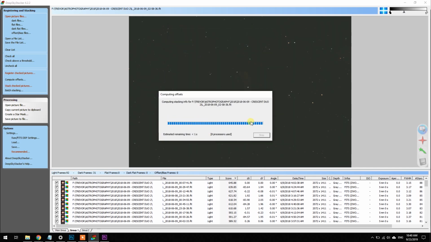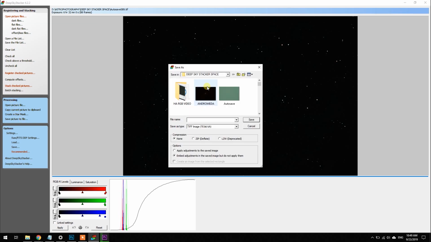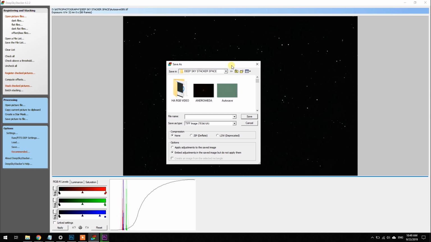So I'm going to go ahead and stack that now and let this do its thing, and then I can process my image of the Crescent Nebula. So using those best light frames that I decided on, I've stacked the final intermediate file, and then we can save the picture to file. So it's right under the processing tab here saying save picture to file, and I keep all my images in this folder called DeepSkyStacker space, and I'll call it Crescent New, and it's going to be a 16-bit per channel image, which is what we want for Adobe Photoshop.